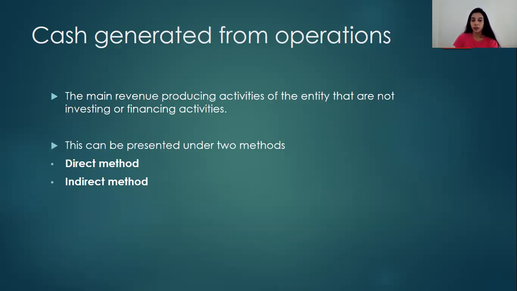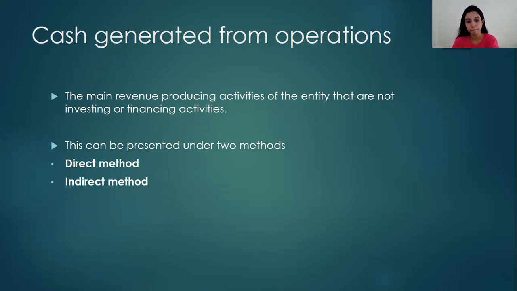So cash generated from operations. The main revenue producing activities of the entity that are not investing or financing activities. So that's the definition for operating activities. The main revenue producing activity, which is the sales of a business. If it's a manufacturing organization, then selling their products. If it's a service providing organization, then providing their services.